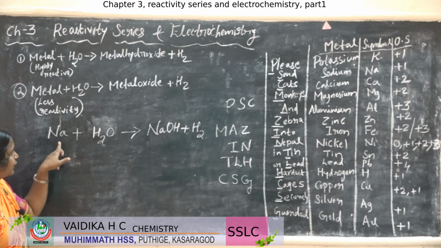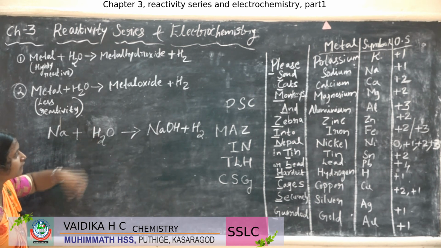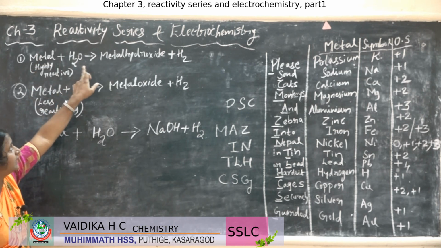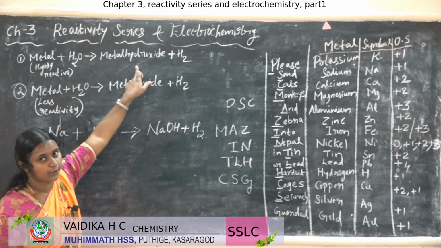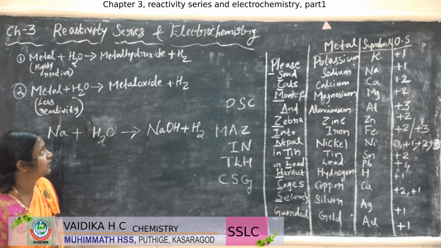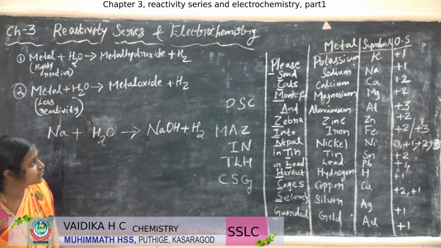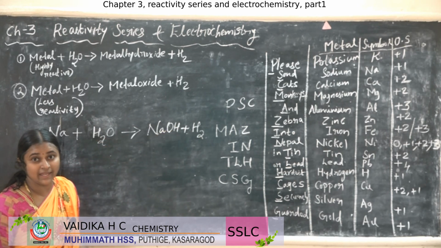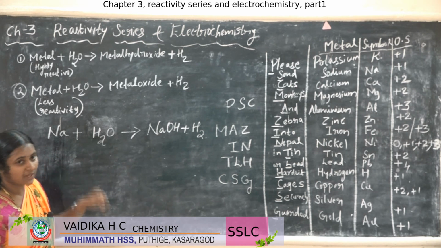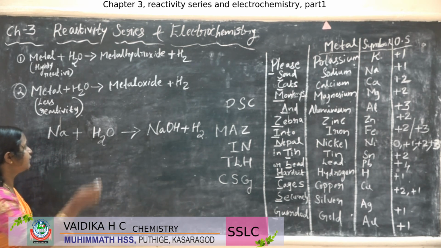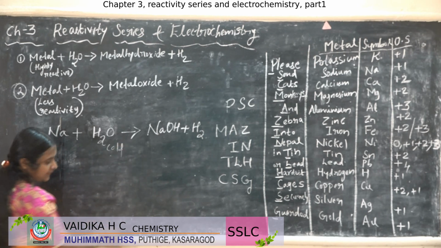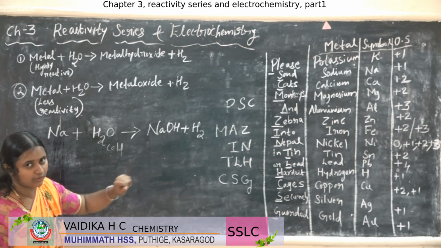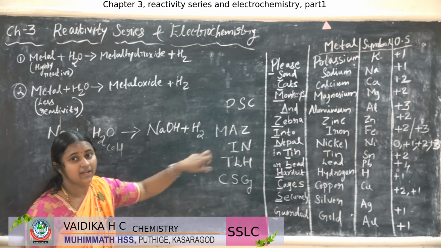As you know, sodium reacts with the water. What will be the product? Sodium is a highly reactive metal, and while reacting with water, the product is a metal hydroxide. You can see the position of sodium in the reactivity series; it is in the topmost position. So sodium is highly reactive, hence it will react in the cold water itself and give sodium hydroxide and H2.